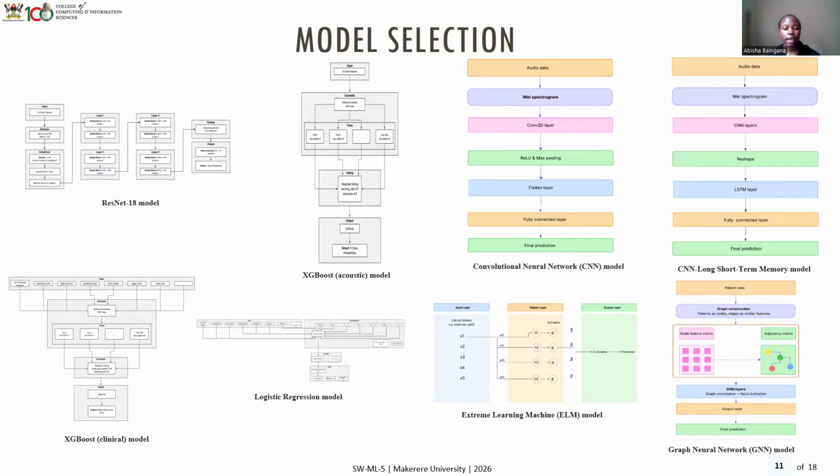And then for the clinical models, from the audio models, the one that gave us the best performance was the CNN-LSTM. And moving on to the clinical models, we had XGBoost, where we picked all the 12 features, and then we had them go through different trees, and then we came down and looked at the risk probability before getting the output risk score. Then we had the logistic regression model, which pretty much did the same thing.